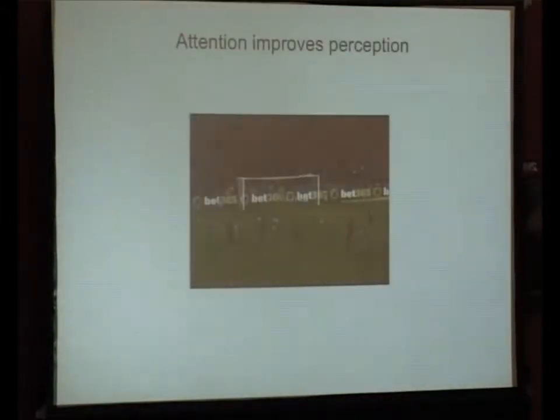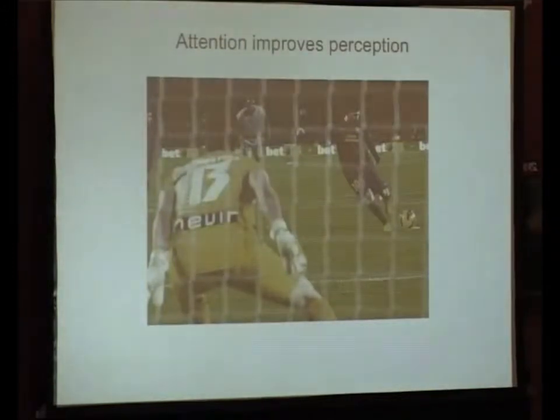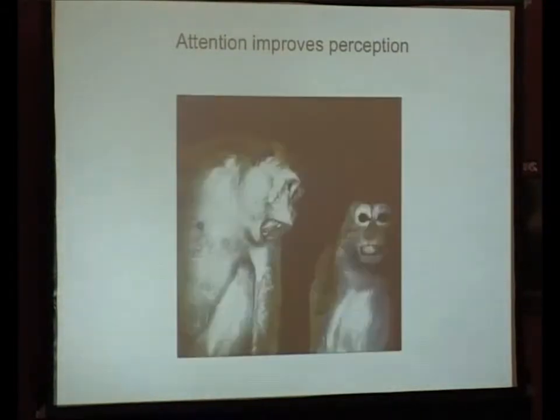To make this point, regarding the first point, here's Lionel Messi lining up to take a penalty shot for FC Barcelona. As he runs up to take his shot, you see that he's looking directly at the ball, but he's also covertly attending to where the goalkeeper is and where he's aiming his shot. If he looks directly where he's going to aim his shot, he'll tip off the goalkeeper to where he's shooting, and his shot might get blocked. But of course, that won't happen, right? We call what he's doing covert spatial attention. And he made the shot.